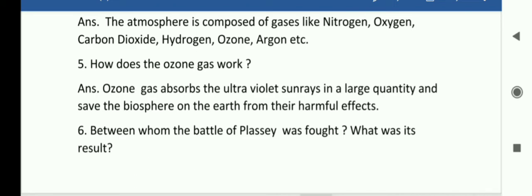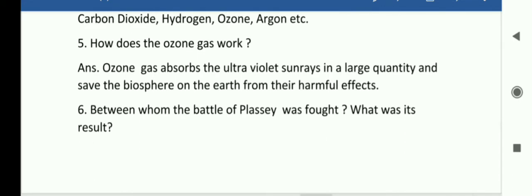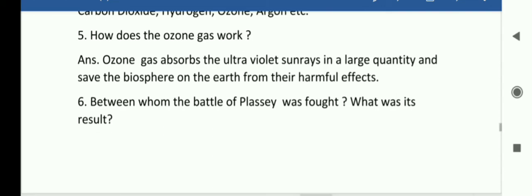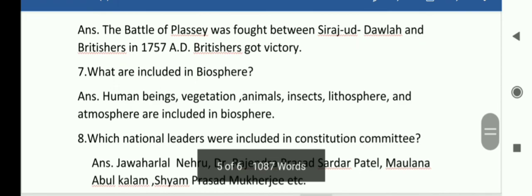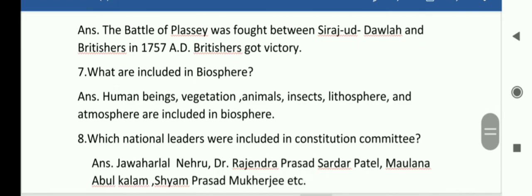6. Between whom was the Battle of Plassey fought, and what was its result? Students, try to get your answer: the Battle of Plassey was fought between Siraj ud Dowlah and Britishers in 1757 AD. Britishers got victory in that battle.